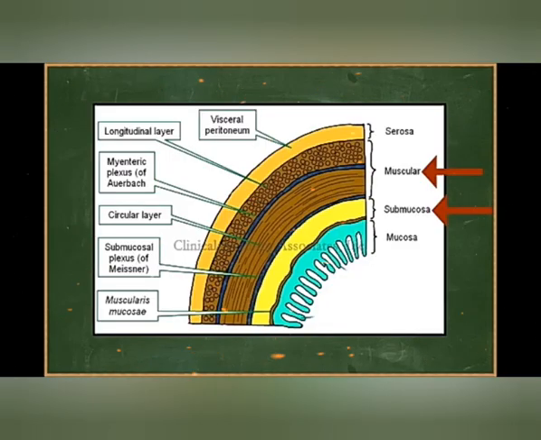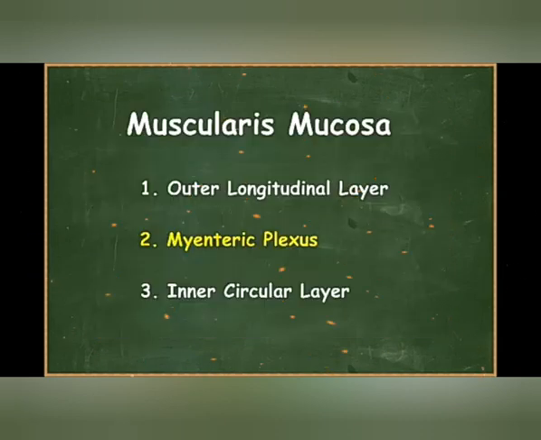The submucosa and the muscularis externa have a nerve plexus which constitutes the enteric nervous system. In the submucosa, it's called the Meissner's plexus, which is concerned mostly with the secretory function. In the muscularis externa, it's called the myenteric plexus, which controls the motor activity. For this condition, we're just concerned with the myenteric plexus and hence the muscularis externa only.